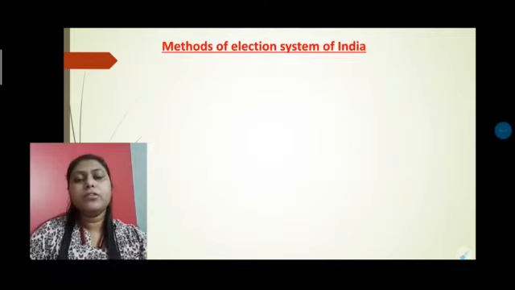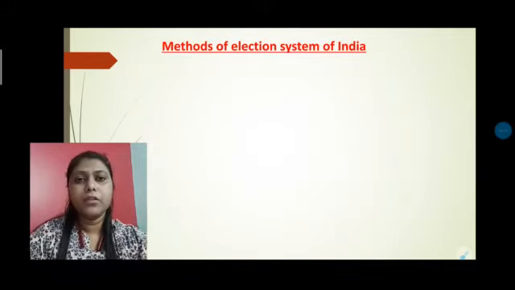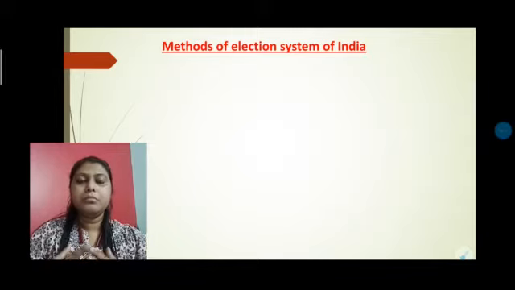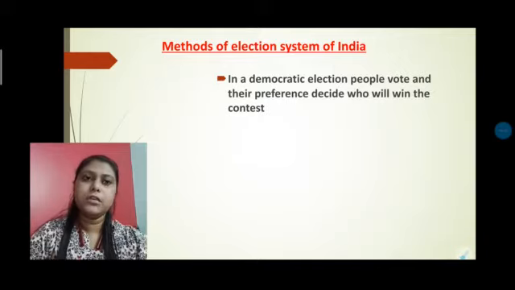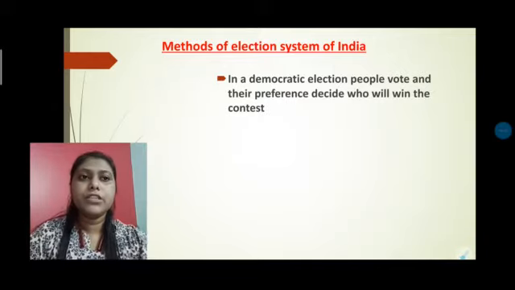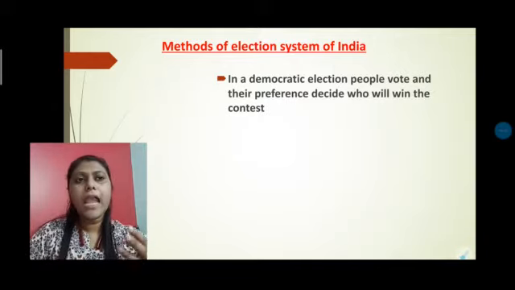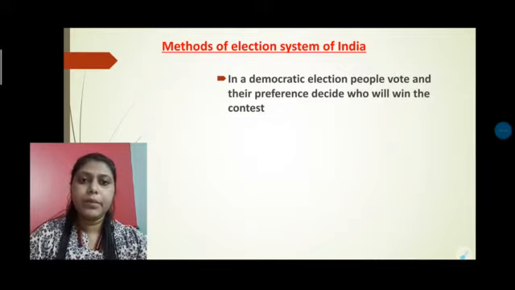Now we have to know about the methods of the election system of India. In a democratic election, people vote and their preference decides who wins the contest. It's totally about the people.